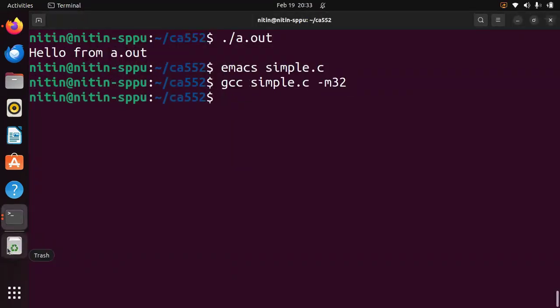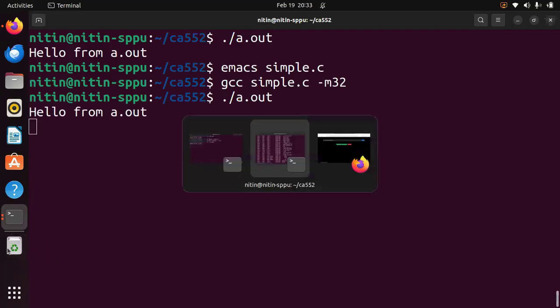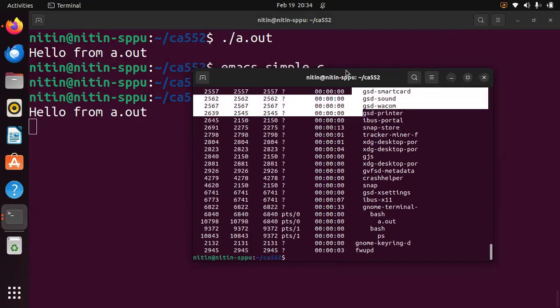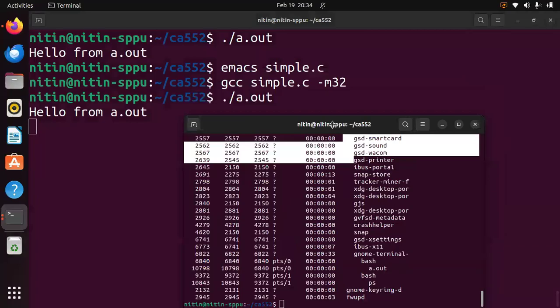When we compile and execute the code, and I check with ps -ejH, you will see that this a.out is created. So what happened? The shell read our command, which we wrote as ./a.out in the other terminal. It called the system call fork.